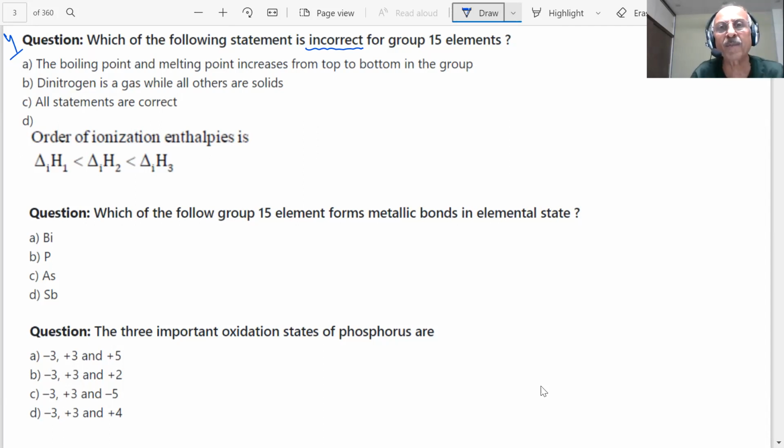Which of the following statements is incorrect for group 15? Dinitrogen is a gas while others are solid. That is a correct statement. Order of ionization enthalpy is also correct. What about this? Boiling and melting points increase from top to bottom. Is it correct or false, student?